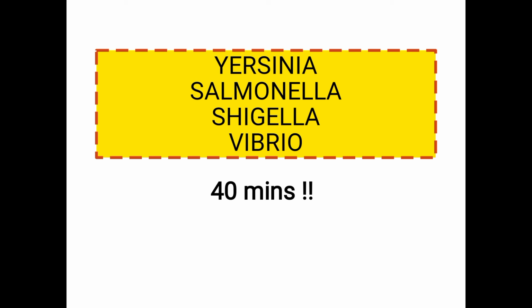Thiosulfate citrate bile salt sucrose. Okay, it produces yellow color growth. Then black color in the GDTA, black center and halo is produced. And coming to the biochemical test, everything is fermented here: glucose, mannitol, maltose, sucrose fermentation. Catalase positive, oxidase positive, string test is positive. So the Vibrio, as I have stated, the damaged DNA comes out, it forms the string.